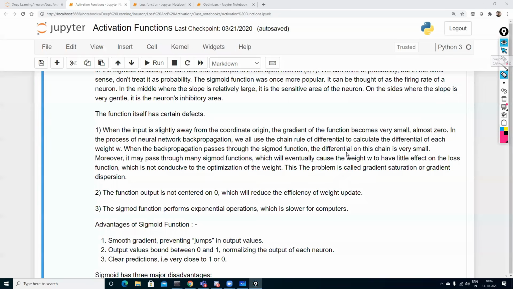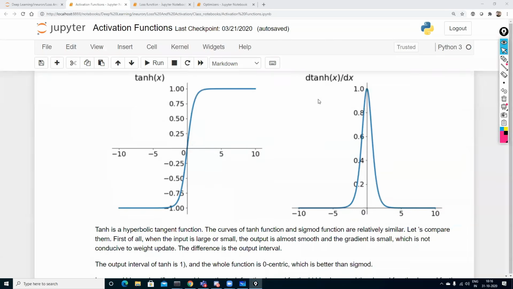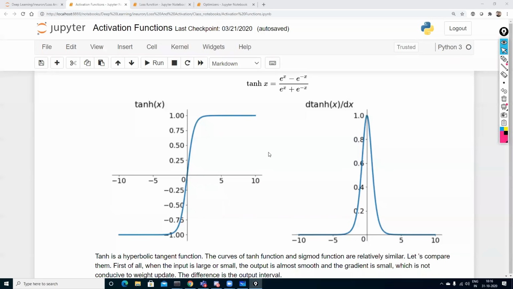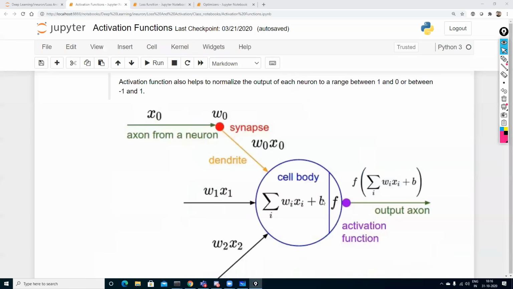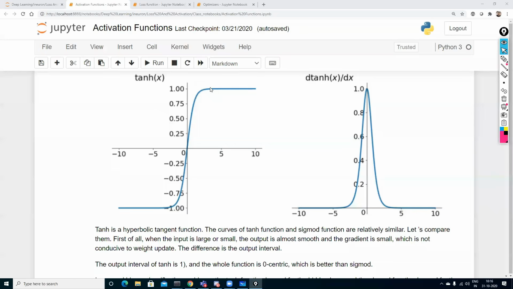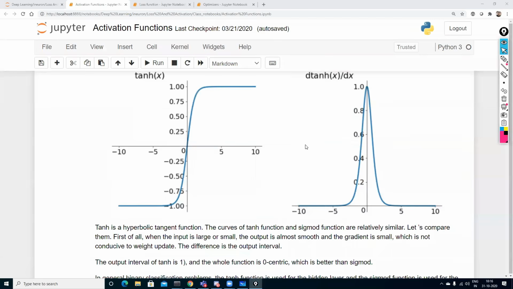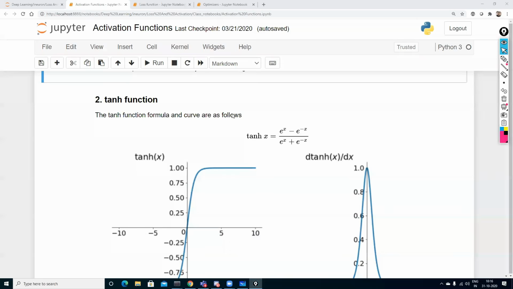Now coming to the tanh function. I told you in tanh the output of your x, that is, your weights multiplied by x plus bias, whenever I try to provide that output, the value is ranging between -1 to +1. And when I find the derivative of those, the value is between 0 to 1. Again, you also have a vanishing gradient problem over here. It is almost like sigmoid, but just remember the range is different.